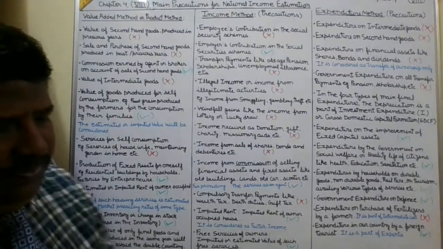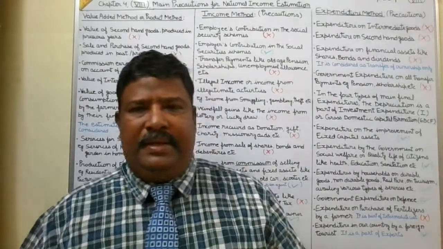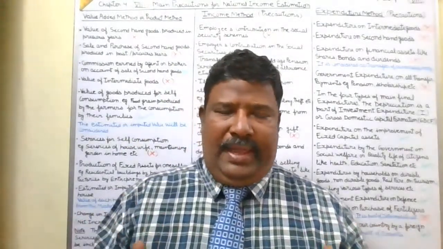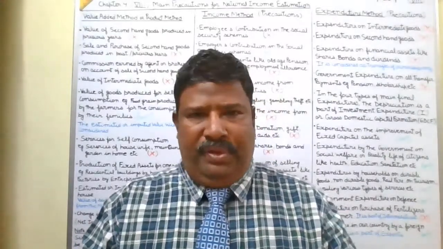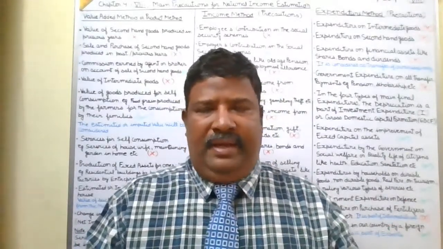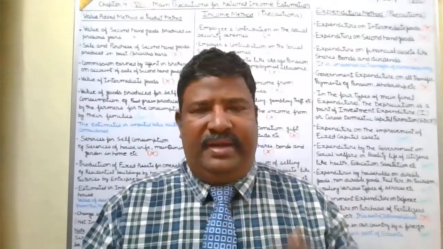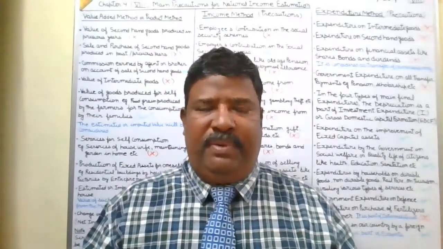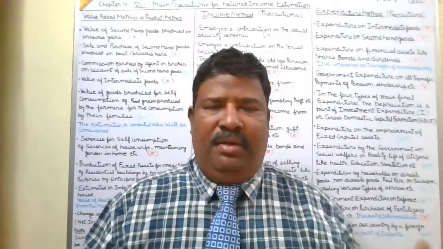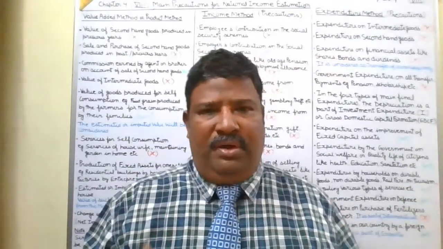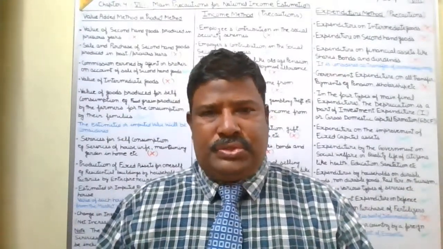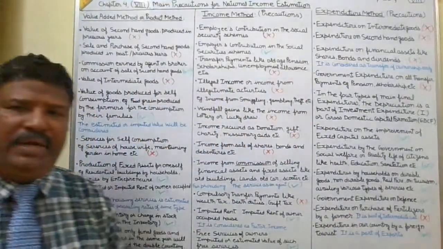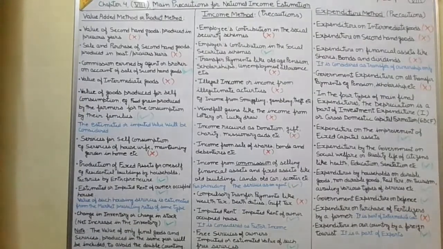Suppose a person is living with his family in his own house, so the estimated or imputed rent of that house will be considered, and it will be calculated approximately as the market rate prevailing in that area or location for the same type of house. So this will be included in the national income.